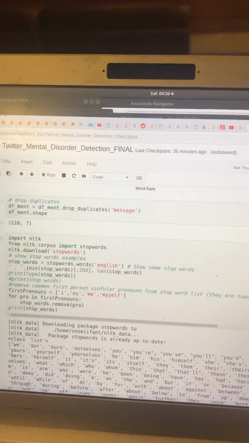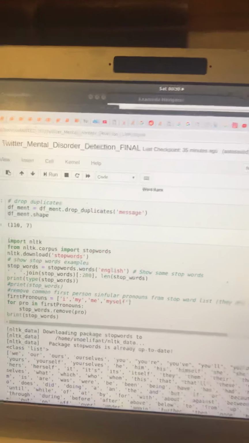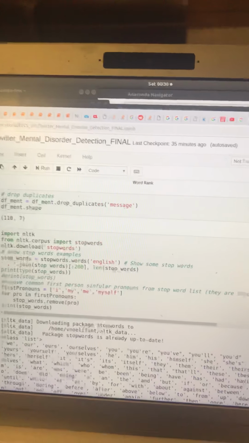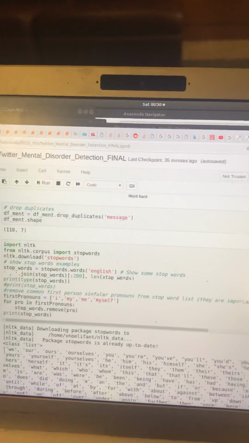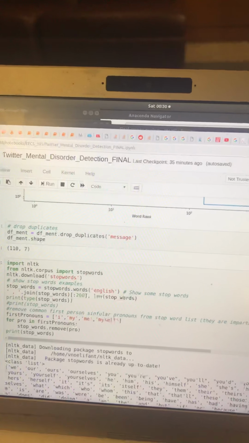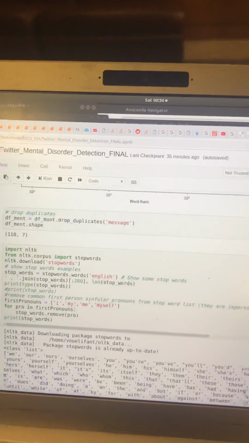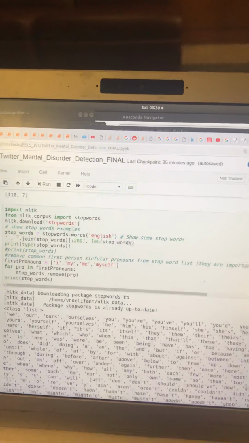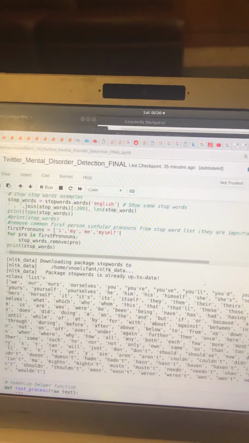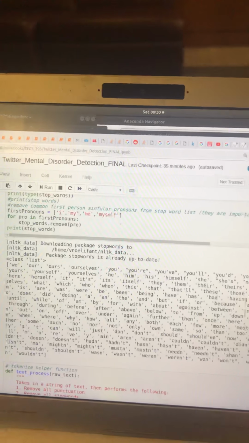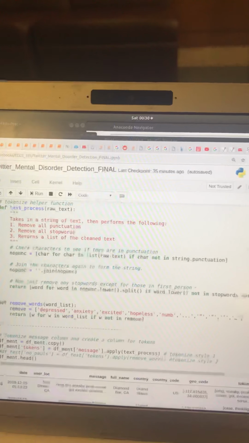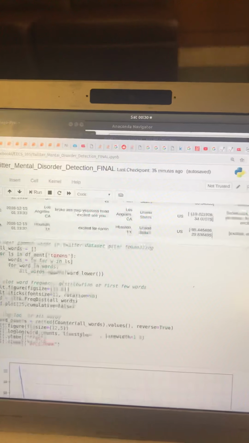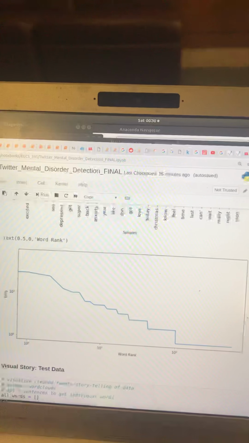And a major, actually, big difference in this project was that I actually included first pronouns, I, my, me, myself, in the stop words, because it's found that depressed people use these terms a lot. But in the research I was doing, most of these sentiment analysis problems omitted those out of the list. And then I analyze the tweets more after that.